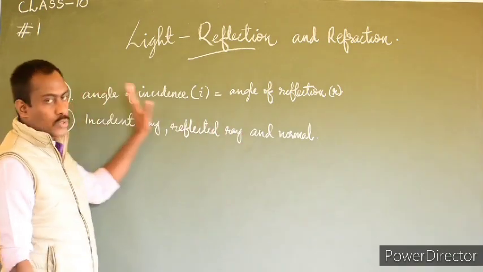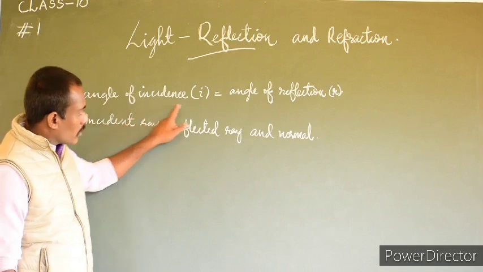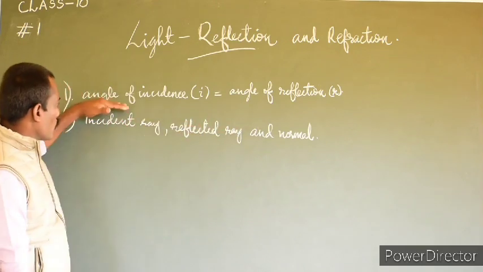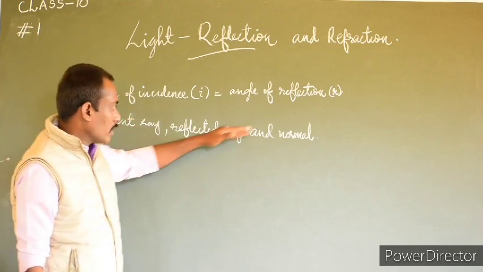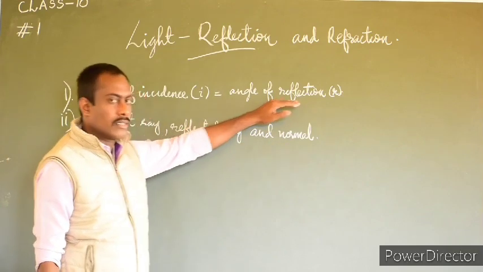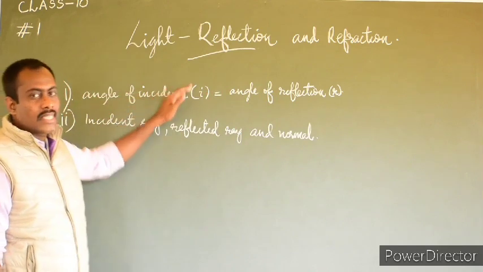So these are the two laws of reflection. And when we see these two laws, we can see a few terms: incident ray, reflected ray, normal, angle of reflection, and angle of incidence. Let us understand what these terms are.